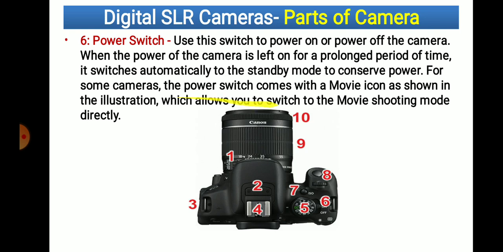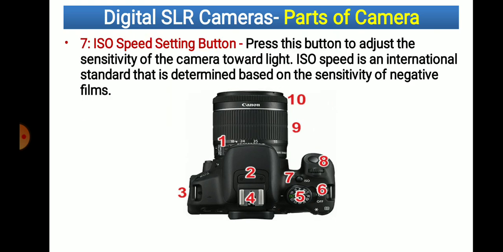For some cameras, the power switch comes with the movie icon shown in the illustration, which allows you to switch to the movie shooting mode directly. For movie shooting, sometimes the on/off switch comes in this form, and it is in the power switch itself.